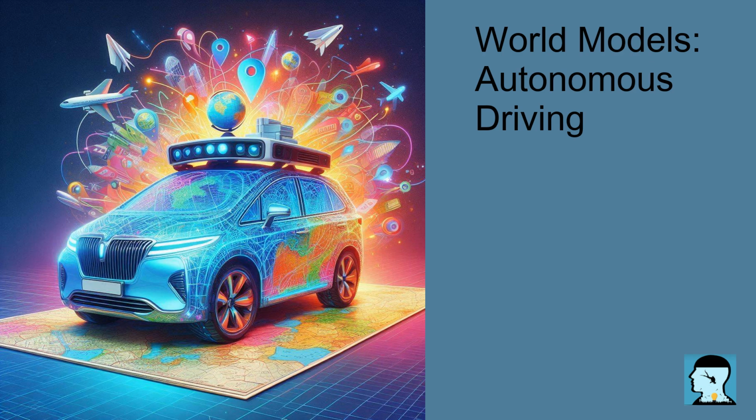Let's recap the main points we covered. Autonomous driving systems rely on world models to predict and make decisions. These models integrate sensor data and employ techniques like 3D occupancy grids and semantic masking to enhance accuracy. Machine learning, particularly reinforcement learning, enables world models to learn from experiences and improve over time.